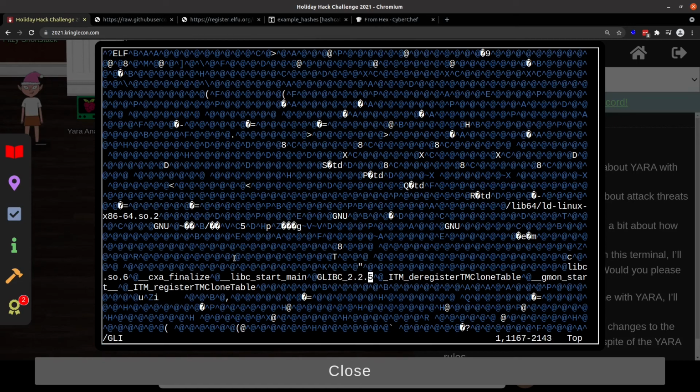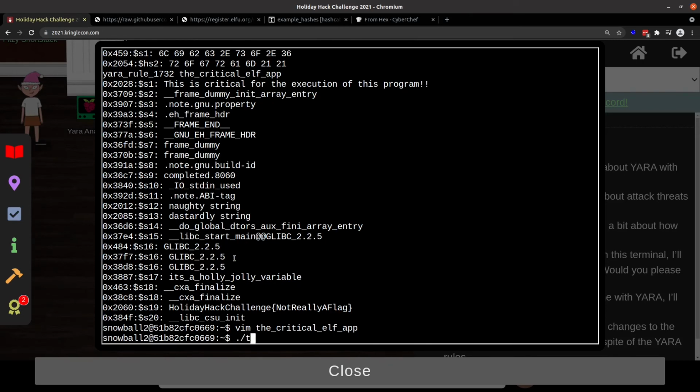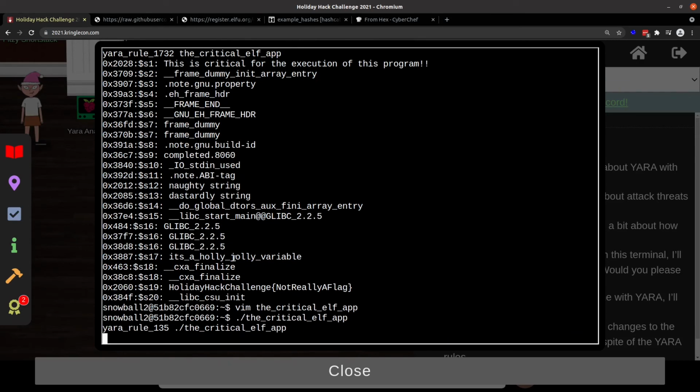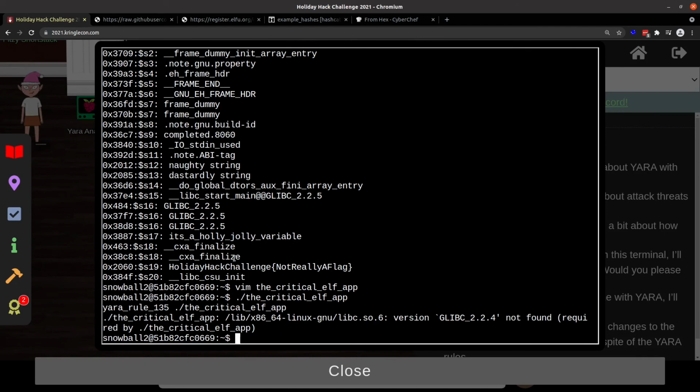And one thing I did try coming in here is, what if I just make this a 4 and close this? Then I ran the critical elf app, and it actually throws errors here because it is trying to look up this version of glibc and not finding it. So really, that's just to show it is possible. You do have to be careful. You can't just come in and arbitrarily start changing everything.